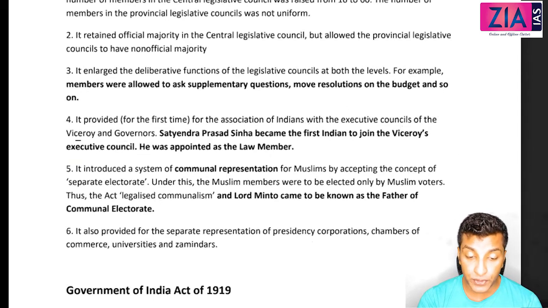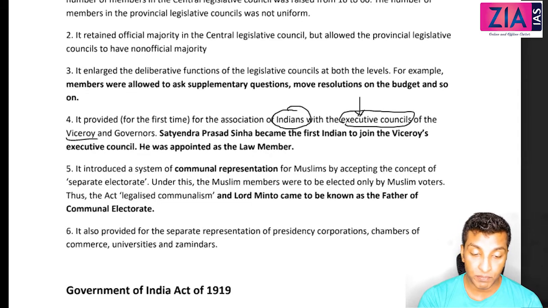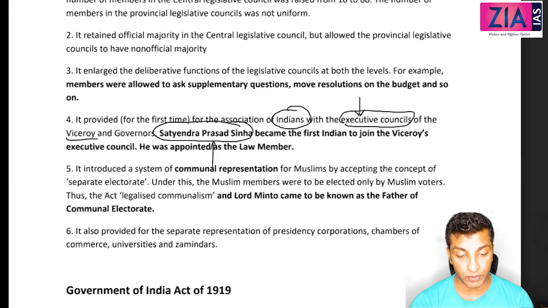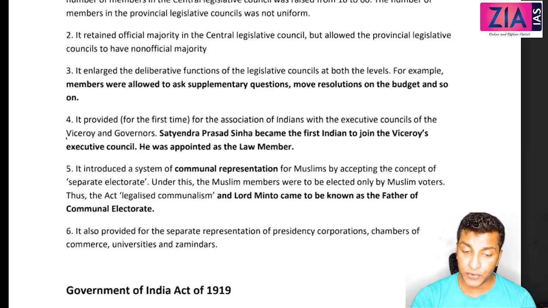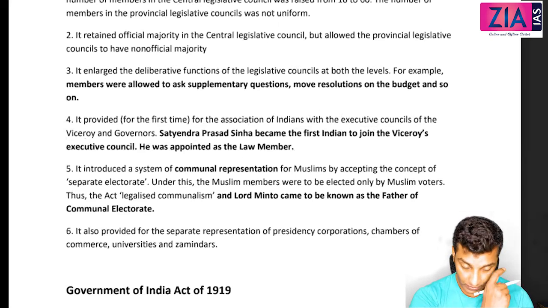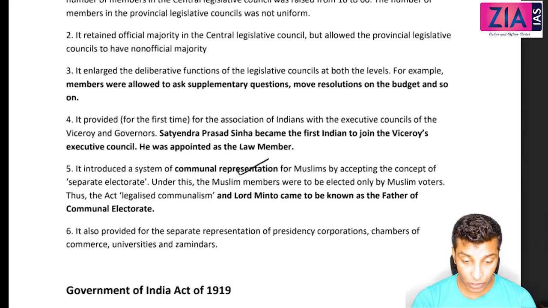So now, for the first time, Indians were to be incorporated in the Executive Council of the Viceroy, and Satyendra Sinha was the first Indian to join, and he was the law member. Who was the first law member that I have discussed before 1833? Lord Macaulay. Yeah. So here communal representation, and Lord Minto is known as the father of communal electorate.